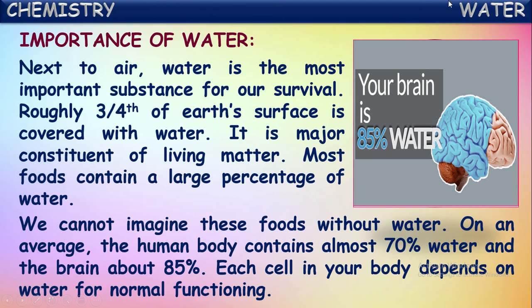We take the total weight of the brain. In that weight, 85% is because of the presence of water. So in this way, each cell in our body depends on water for normal functioning. In our body and in all living beings, the cells completely depend upon water for their regular functioning. We call these metabolic functions in living beings. These are completely dependent on water. So in this way, water is very essential for human beings as well as all the remaining living beings.